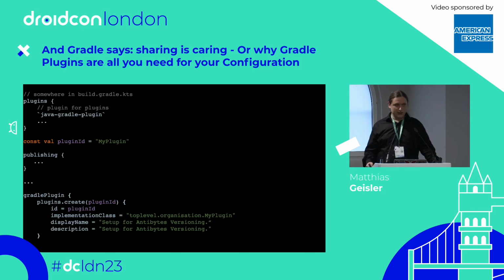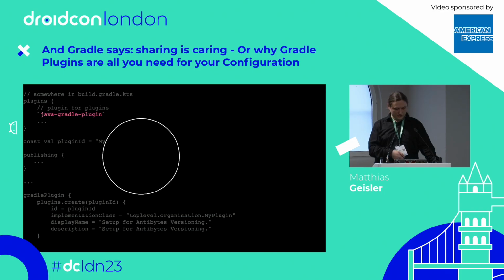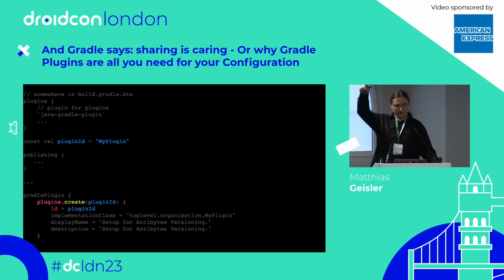And how we actually distribute that, we need a plugin for plugins, which is here, right? This Java Gradle plugin. Then we get access to that gradlePlugin block. Then we have to register our plugin with a plugin ID. That's what you then use on the consuming side. You will see that in a moment. And you also have to point to the implementation class of the plugin. That's it, easy.